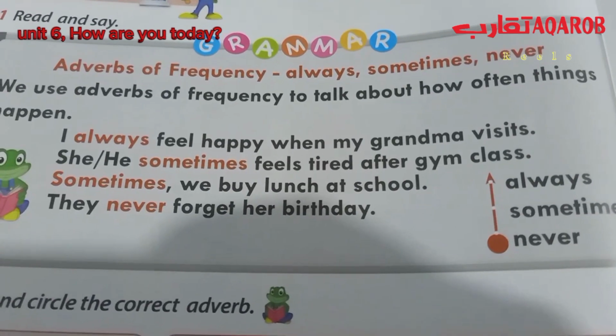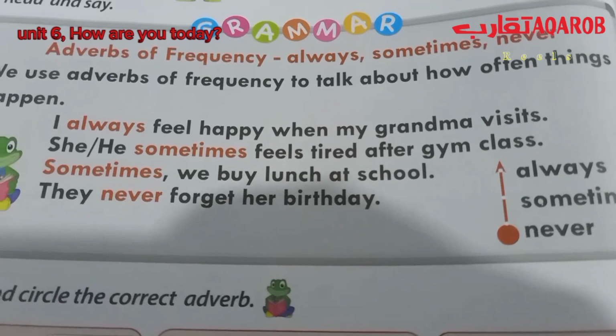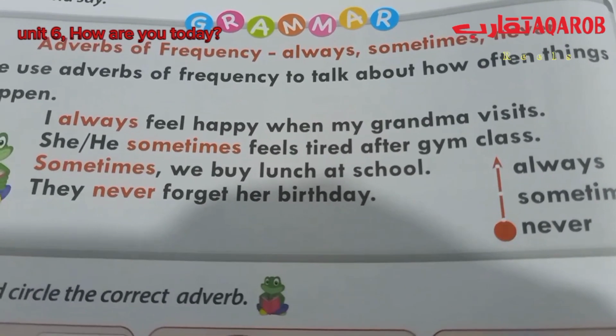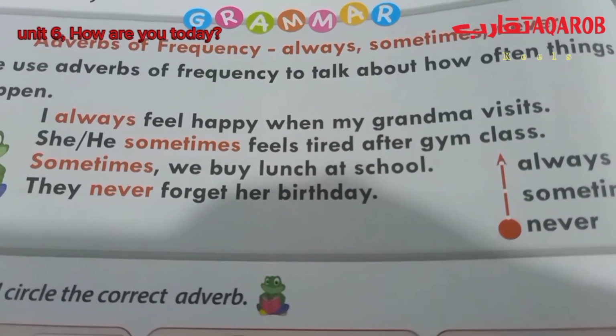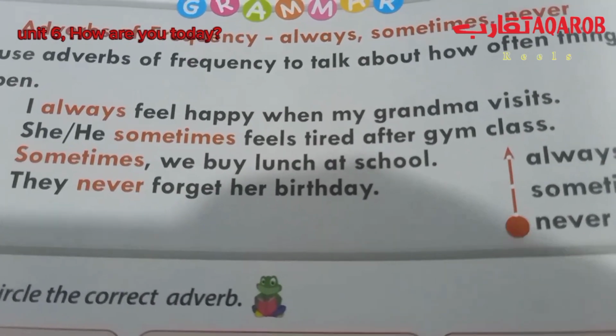So here, I always feel happy when my grandma visits. Here I put always before the verb, before the word feel. I can't say I feel always happy when my grandma visits. No, I have to put the adverb of frequency before the verb.